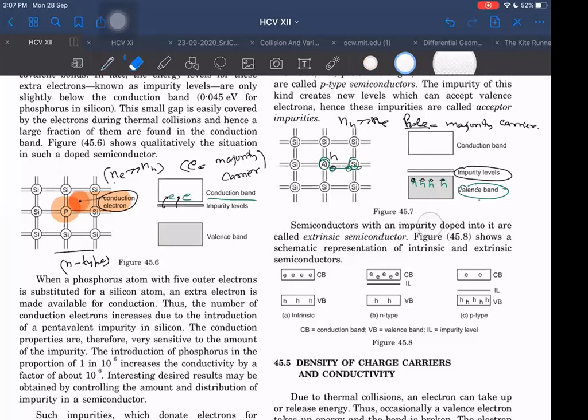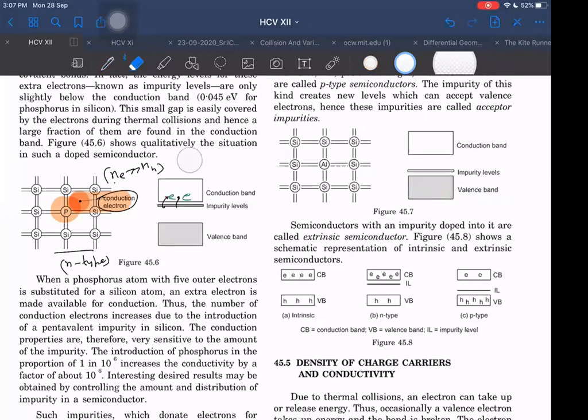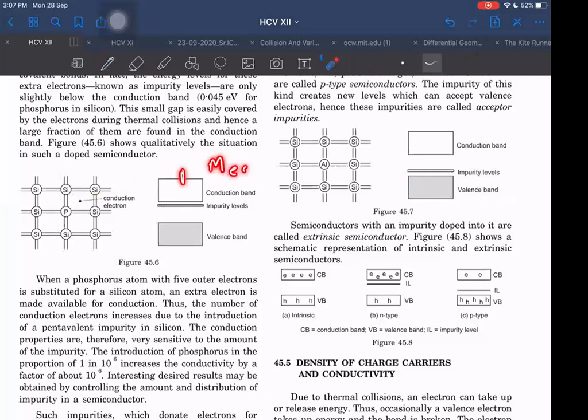What I would like to say here is that there is a lot of difference in the way we study mechanics and the way we study modern physics and semiconductors. In semiconductors, if you are understanding somewhat, that is more than enough. We should not look into every detail the way we do in mechanics, because mechanics is based on Newton's laws of motion, so we try to go very deep there. But this is based on quantum physics.